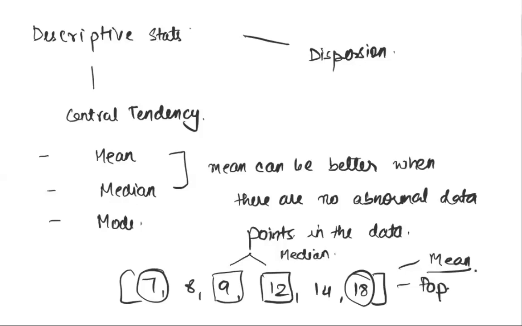If you've got abnormal data points, so suddenly what I do is I change this 18 to 1800. If I change this 18 to 1800, which is something that I've not expected, then my mean suddenly shows that fluctuation. Why? Because mean is a measure for central tendency that is sensitive to values that are abnormal or values that lie in the extreme fringes of my distribution. So suddenly my mean value is going to shoot up.